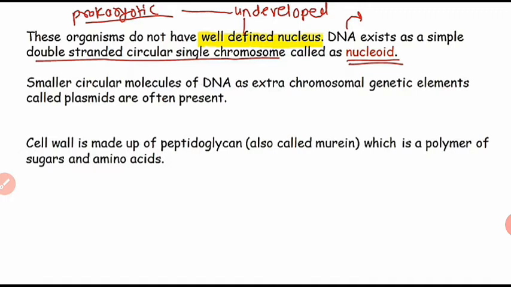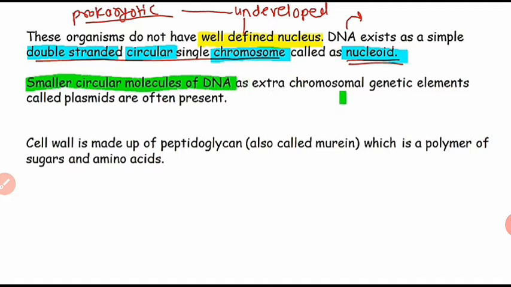Smaller circular molecules of DNA, as extra-chromosomal genetic elements, are called plasmids. These are often present. These are the important characters about the nucleus structure. So the extra-chromosomal genetic element is called a plasmid.